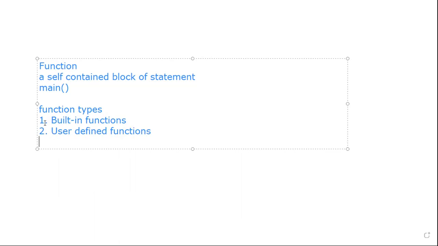Whenever you install the C programming language, along with the installation, you will have some functions. Those are called built-in functions. The functions which come along with the software are called built-in functions. These functions are always in header files.